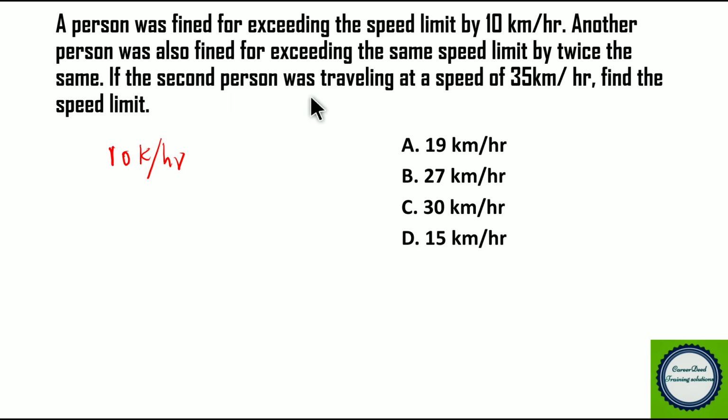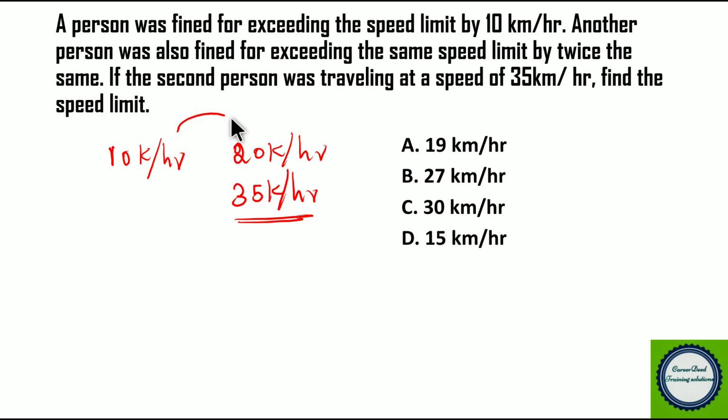So the second person was traveling at a speed of 35 km per hour, and he is exceeding the speed limit by twice the same. That means he is exceeding the speed limit by 20 km per hour.